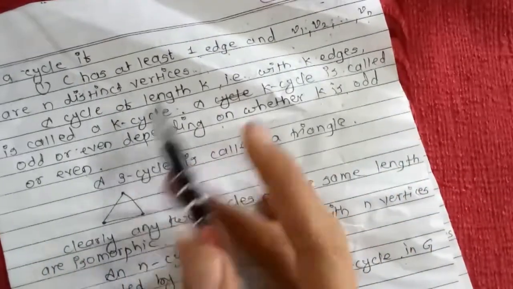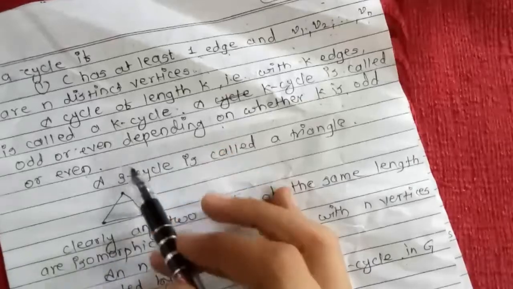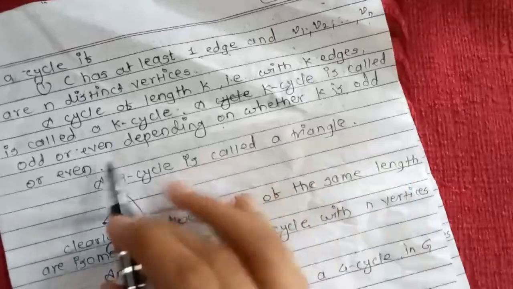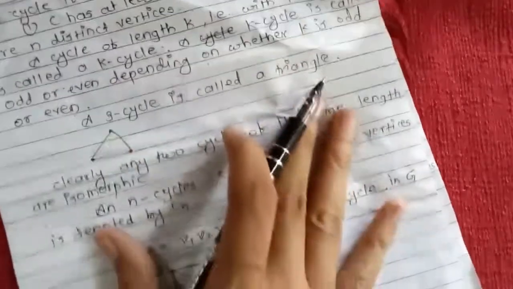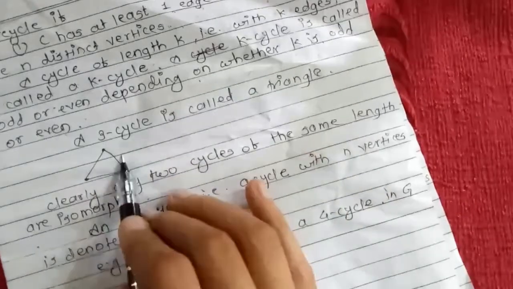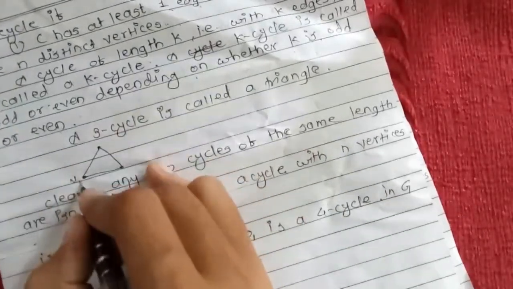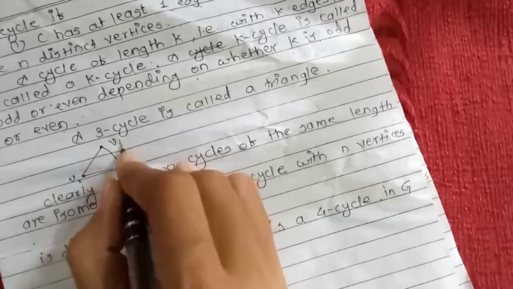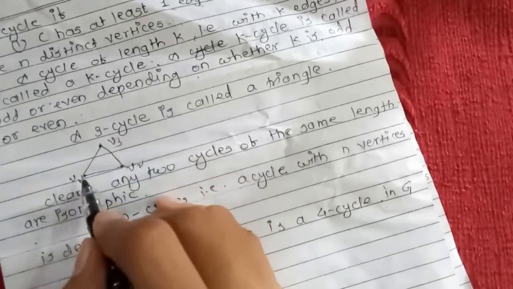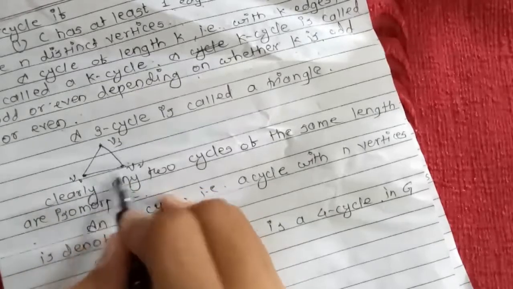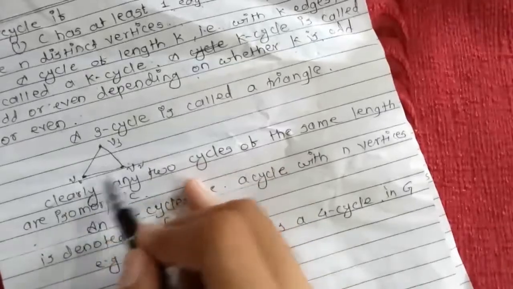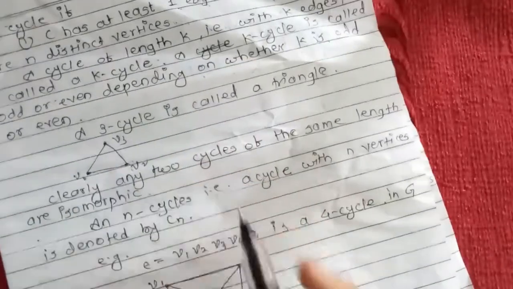If the length of the cycle is even, then the cycle is called an even cycle, and if the length is odd, then it is called an odd cycle. For example, a 3-cycle is called a triangle. A 3-cycle means 3 vertices and 3 edges. Here V1, V2 and V3. We start from V1, go to V2, V3, and we end on V1. Therefore, this is a 3-cycle because the length of the cycle is 3. The number of edges and the number of vertices are both 3.